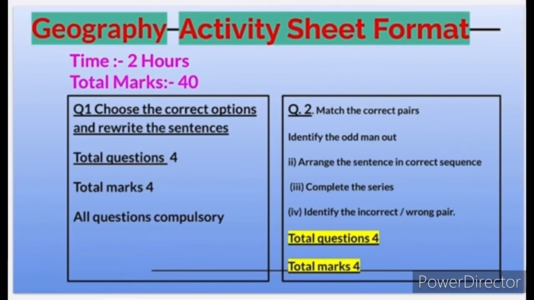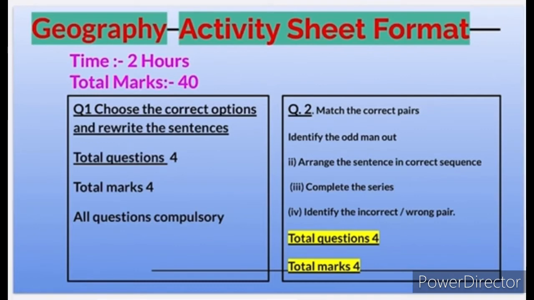Now the activity sheet format. Previously we called it a question paper, but in the new syllabus, from the last 2 years we are calling it an activity sheet. So instructions are given, and the activities you have to conduct are according to that. Totally the time is 2 hours or 120 minutes, and the total marks are 40.